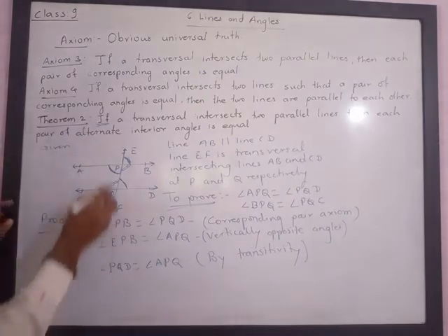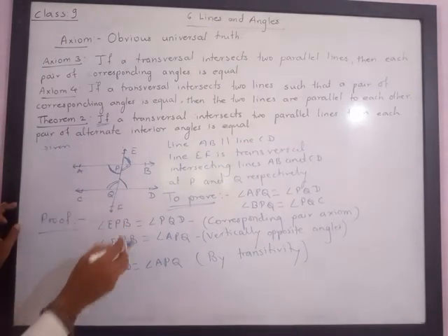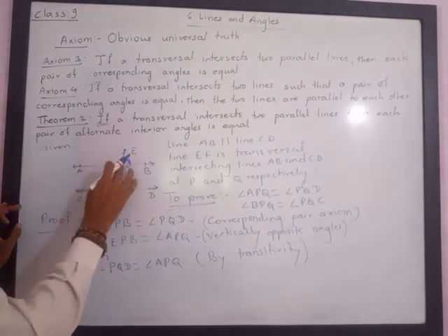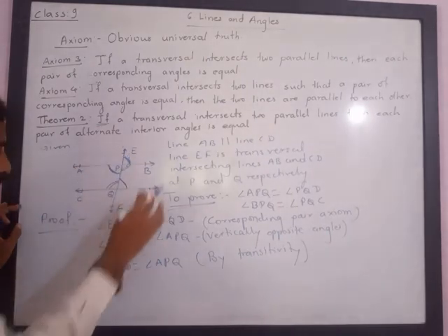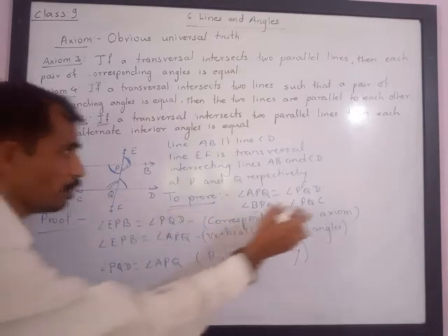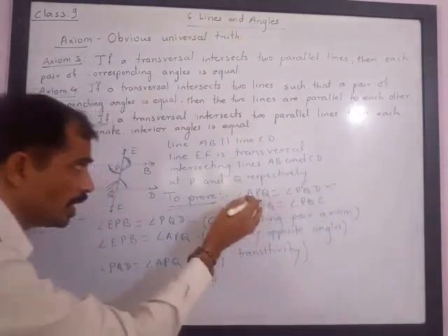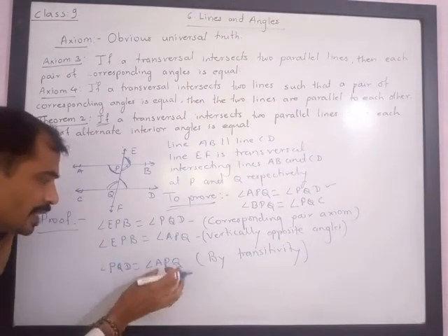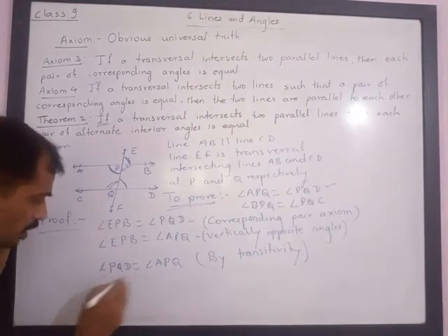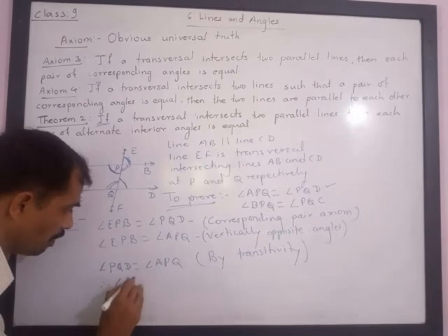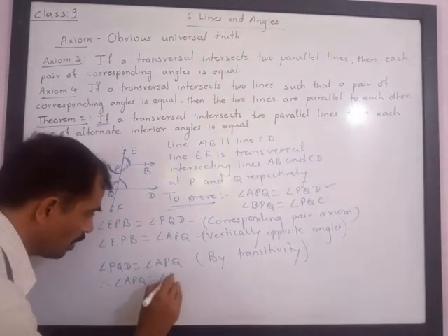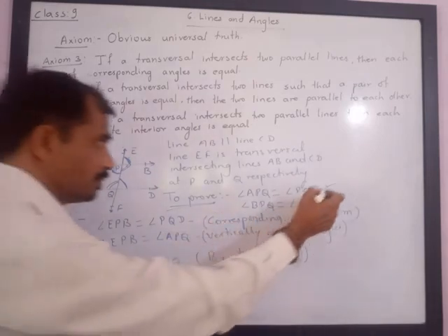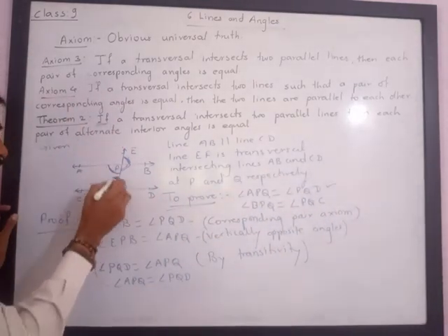So what we have got? PQD is equal to APQ. I wanted to prove APQ is equal to PQD; if this is equal to this, then this must be equal to PQD. Therefore I can say that angle APQ is equal to angle PQD. Please note, we have proved the first property, that this is equal to this.